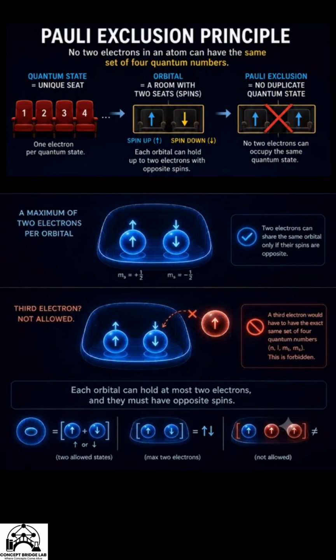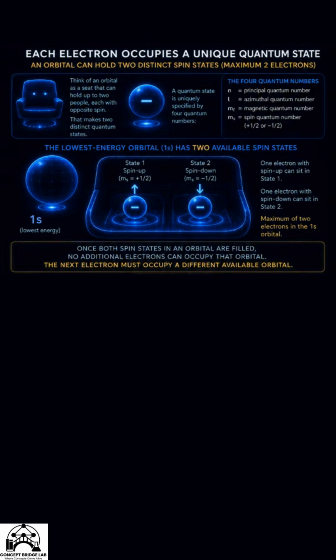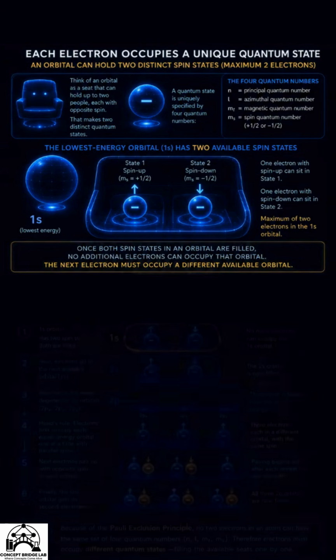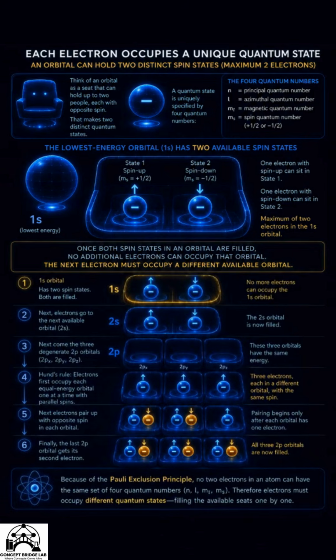So the lowest energy orbital, or 1s orbital, can hold two electrons, one in each quantum state. Once both seats are occupied, another electron cannot occupy either of them. It must occupy a different quantum state. Which available state is lowest in energy is a separate question governed by the atom's energy structure. Pauli tells us how many electrons can occupy a given quantum state. The atom's energy structure determines the energies of the different available states.